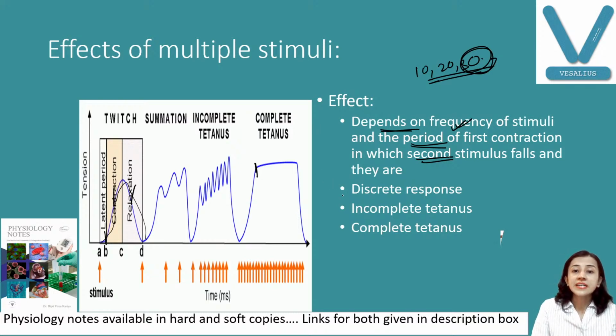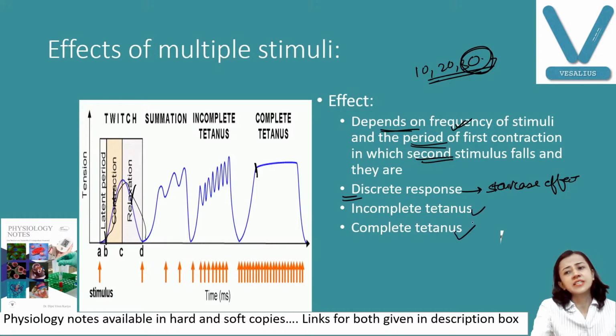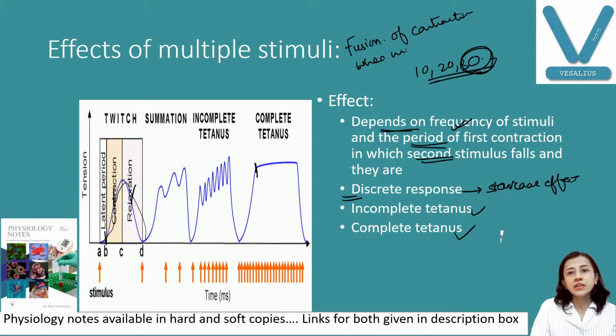Either it is a discrete response, which is also known as staircase effect, we will discuss what it is, incomplete tetanus, or complete tetanus. Now, what is tetanus? Basically, tetanus is defined as a fusion of contraction. Fusion, very important, may be asked as a short question. It is fusion of contraction when multiple stimuli are given.